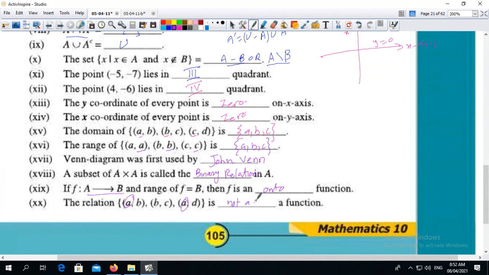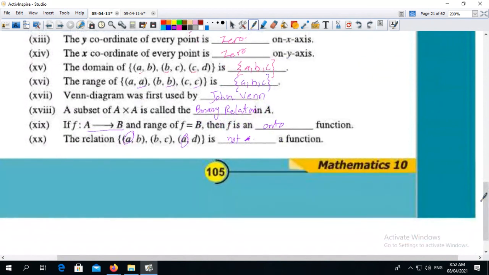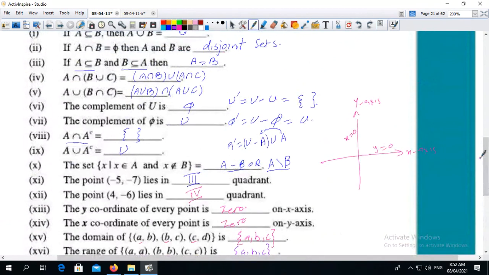Not a function. Okay, this completes our chapter number 5. Now we start chapter number 6.